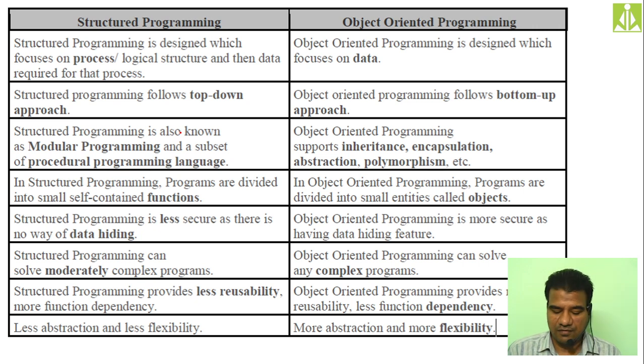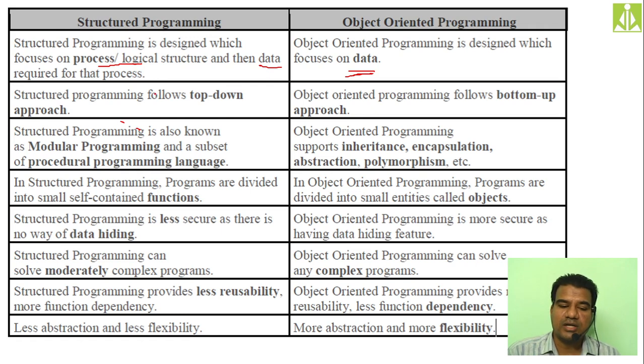As I said, the first priority is on data processing, that is nothing but logic, and then the second priority is on data required. So this is a big flaw, this is a big drawback. But object oriented programming is designed to focus more on data. So data is the major, primary part in object oriented programming.